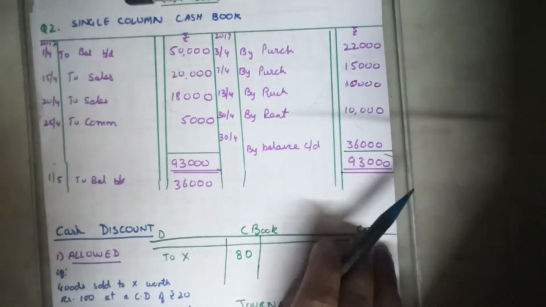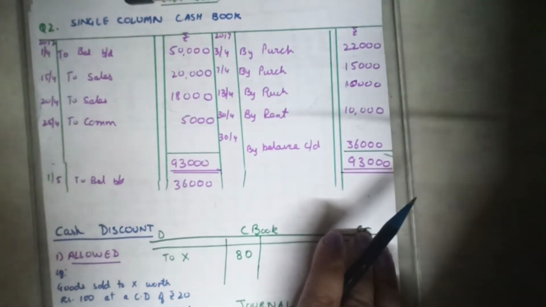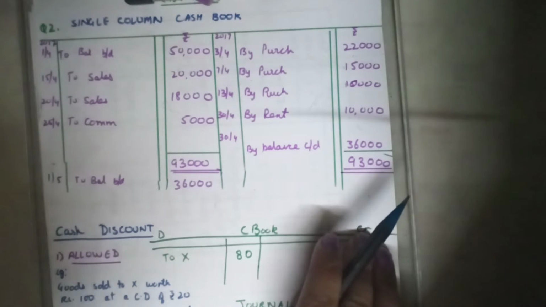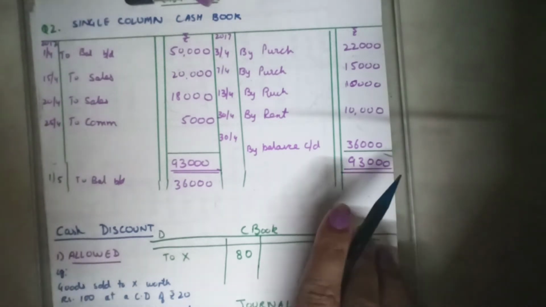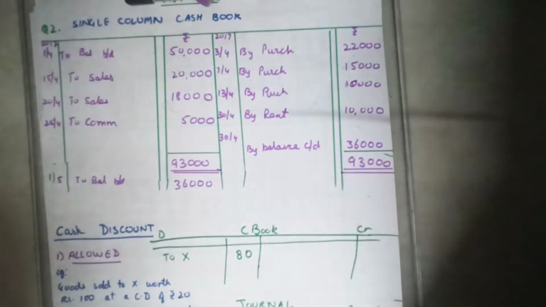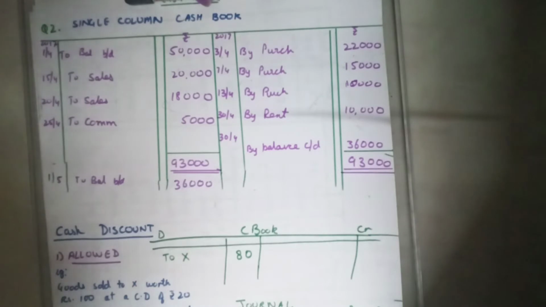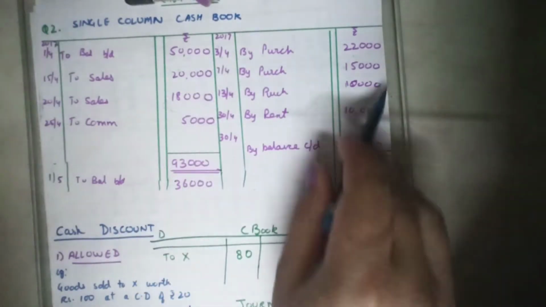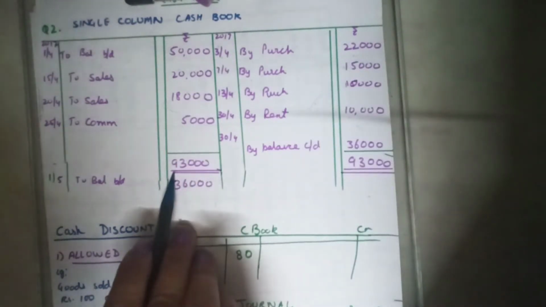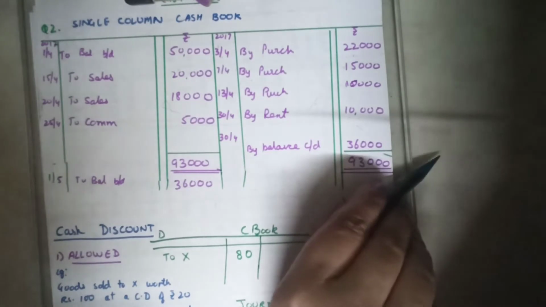Proceeding with next transaction, dated 10th April, purchase goods from Gopi. We have purchased goods from Gopi. Name of the supplier is given, but the word cash has not been used. We assume the transaction is on credit, and credit transactions do not get a place in the cash book, so it will not be recorded at all.